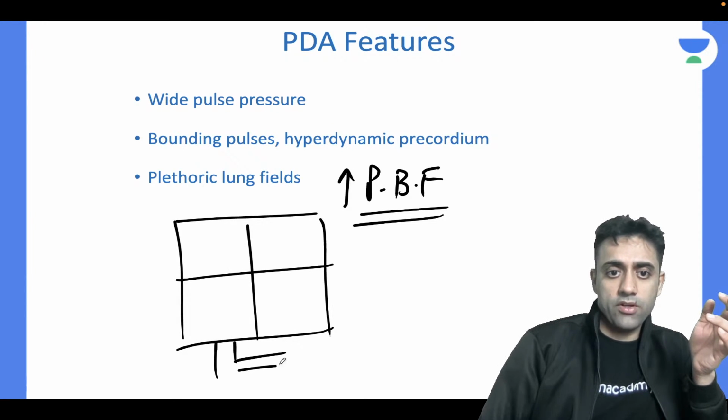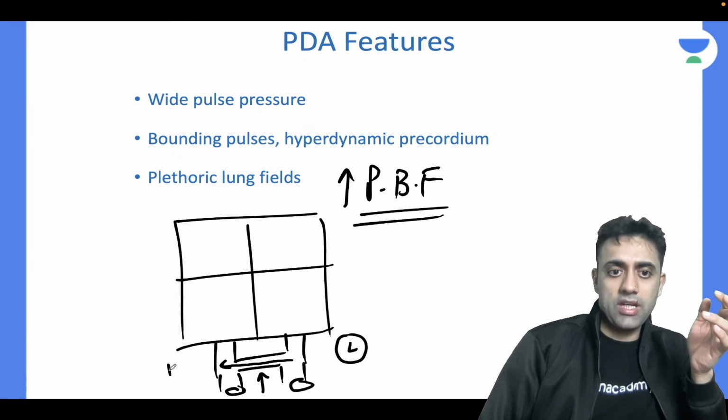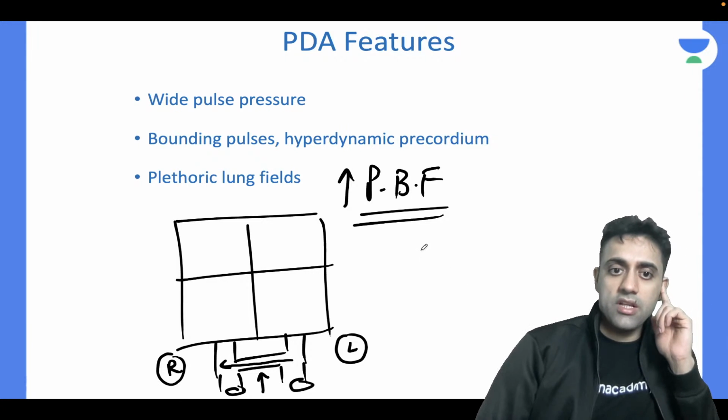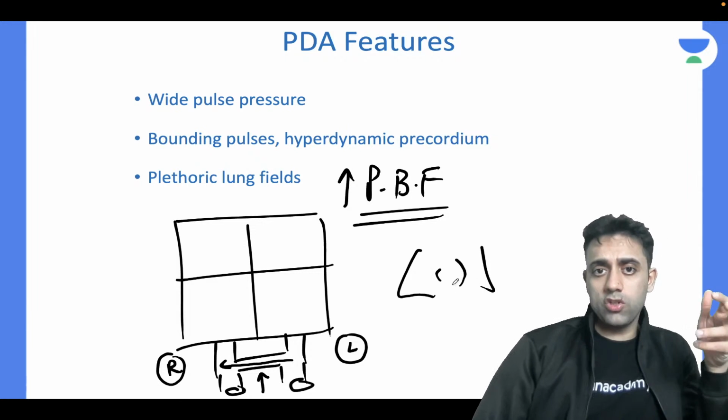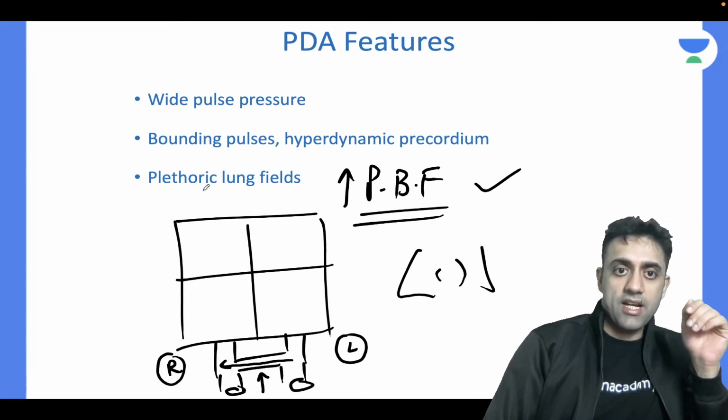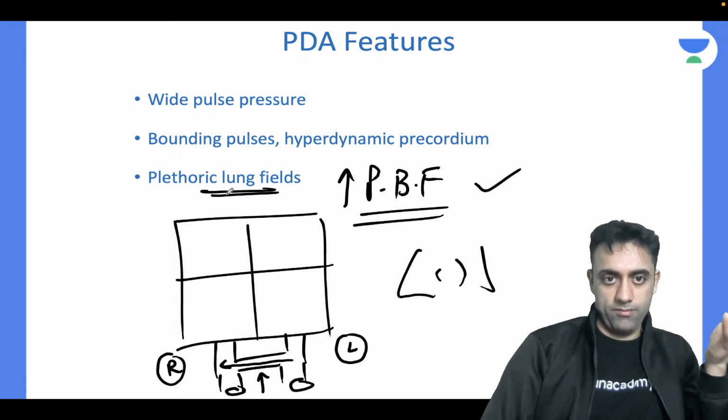If this is the ductus arteriosus, more and more blood enters from the left side of the heart to the right side of the heart, and then it will go to the lungs. When more and more blood goes toward the lungs, that is known as increased pulmonary blood flow, known as plethoric lung fields.